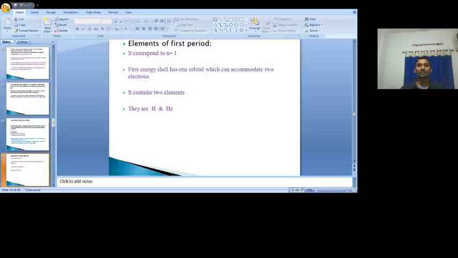Once again, if n is equal to 1, the number of L values possible is 1, that is 0. If n is equal to 1, L is equal to 0. It represents the 1s subshell. The 1s subshell has only one orbital, that is the 1s orbital. Each orbital can accommodate a maximum of 2 electrons. So that's why 2 elements are possible. That means one is 1s1 and another one is 1s2. Then go to the elements of the second period.